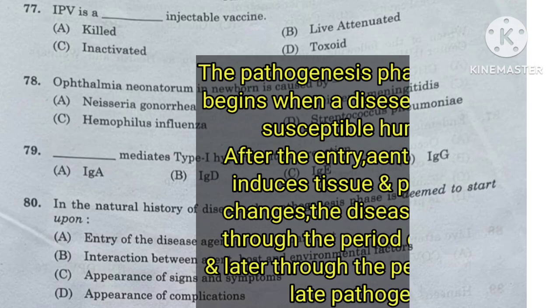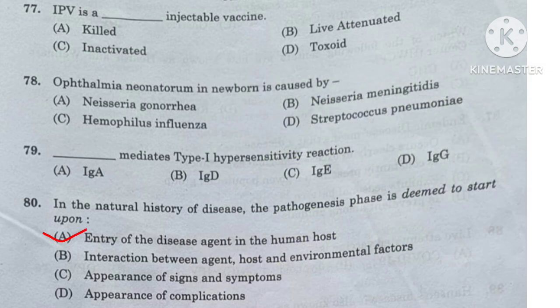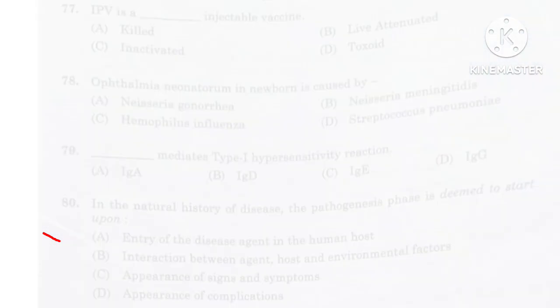The pathogenesis phase of a disease begins when a disease agent enters a susceptible human host. After the entry, the agent multiplies and induces tissue and physiological changes. The disease progresses through the period of incubation and later through the period of early and late pathogenesis. So here the right answer is option A, entry of the disease agent in the human host.